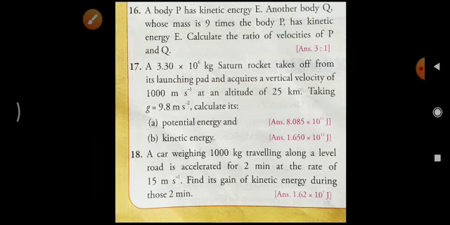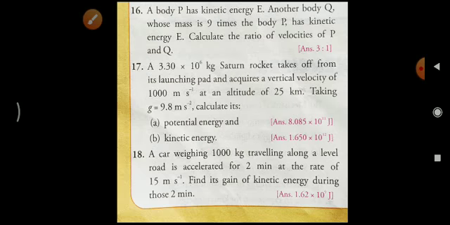Then the next one, number 16. A body P has kinetic energy E. Another body Q whose mass is 9 times the body P has kinetic energy E. So what are the given things here? P and Q, two different bodies are there. Both are having same kinetic energy, that is E. But both are having different mass. One is having mass m. If we will take the mass as m, then another one is having mass 9m only.